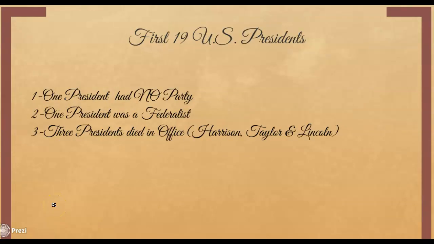All right, some pretty cool facts that you need to know for your little quiz when it comes to the presidents. Again, the first 19. One president had no party, of course, Washington. One president was a Federalist. Remember, we had 4 Whigs. Okay, that's not on the PowerPoint, but we had 4 Whigs. We had the total of 5 Democrat presidents of 1 through 19, and 8 Republicans.